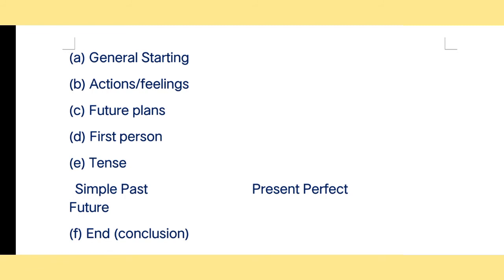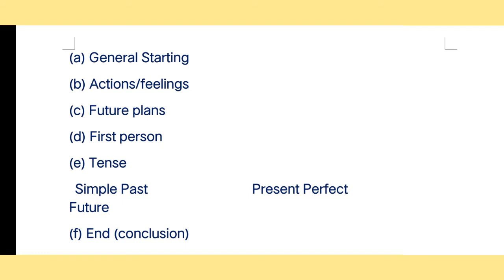The next thing that you have to keep in your mind is the actions and feelings, that is, how you were feeling, what happened, and how you feel about it. Then next, the future plans. Future plans means if you are asked to write about future planning, how in the future you would like to give suggestions, so you have to write in future plans. So you are going to introduce future plans, so you should know which tense you have to use.